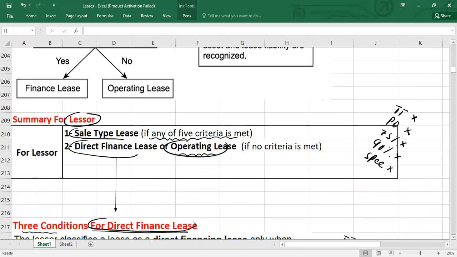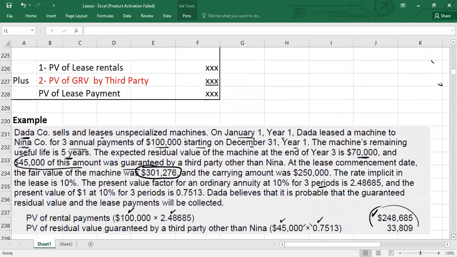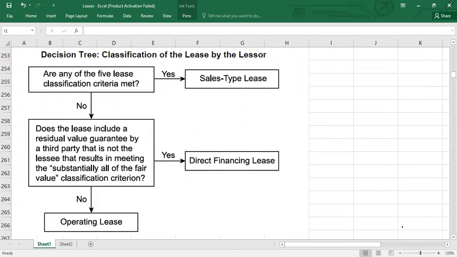So what we learned, let me just summarize in a flow chart here. I guess we have a picture. Here you have to check number one. This is the lease classification for the lessor. You have to check any of the five lease classification criteria: transfer of title, 75% test, purchase option, 90% test. But in that 90% test, we take the present value of lease rentals plus the present value of residual value guaranteed by the lessee, or specialized nature. So if yes, the criteria is met, it's a sale type lease.